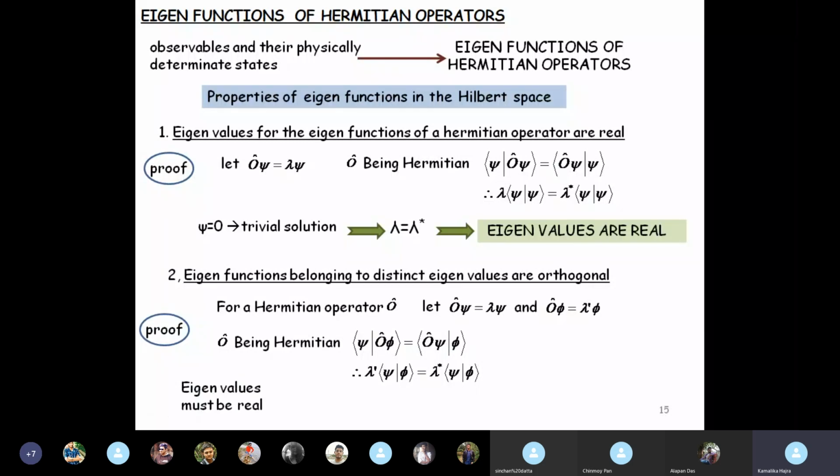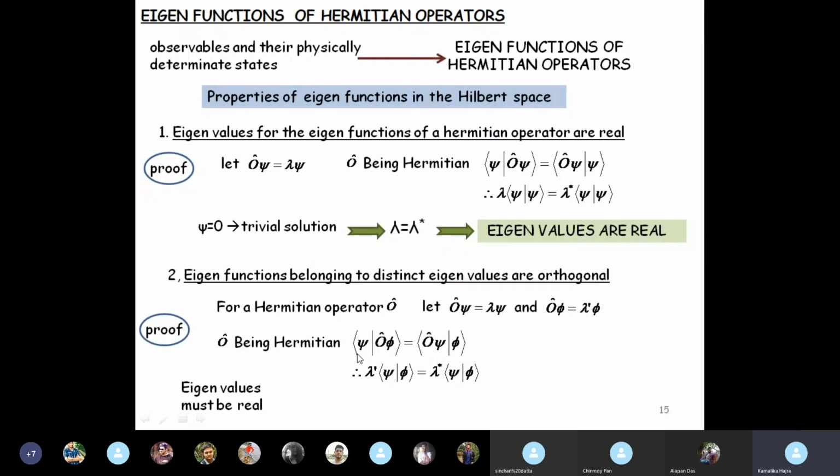Now, we know that lambda has to be real, eigenvalue has to be real. And we claimed in the beginning that lambda and lambda prime are different. So lambda prime cannot be equal to lambda star because lambda star is equal to lambda. You understand what I'm saying? Lambda is not equal to lambda prime.